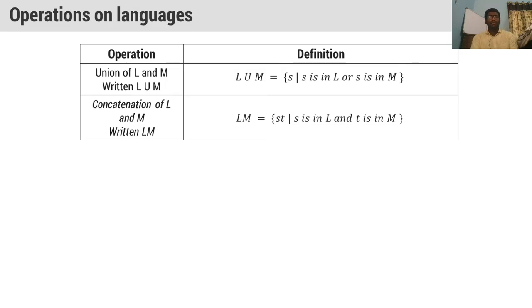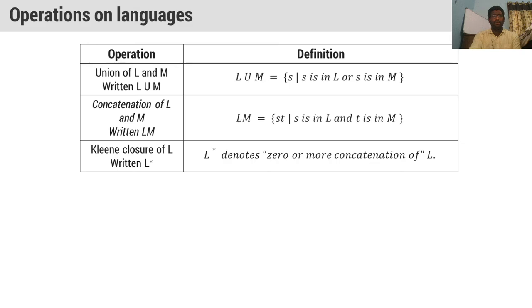Concatenation of languages. What is concatenation of languages? Concatenation means we will just add two strings. We will just combine two strings. That is called concatenation. For the languages you see here, concatenation means we will just combine both L and M. We will see the examples.